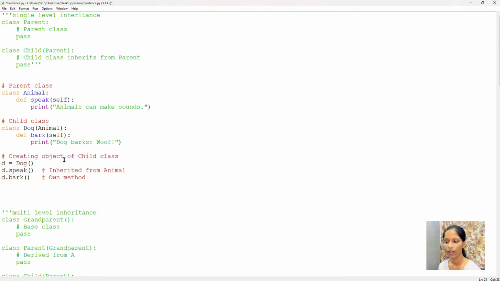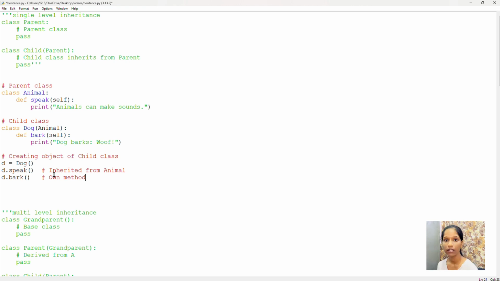Now I will create an object of child class, not parent class, and here I am creating an object D and I am pointing it to the child class, and from child class I can even access the properties or the function or methods or variables in parent class by D, that is my object dot speak.